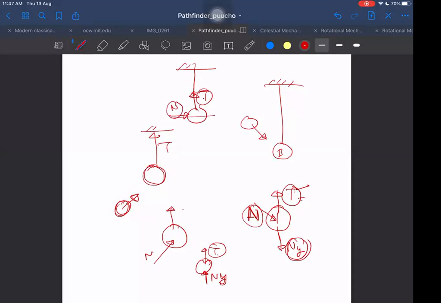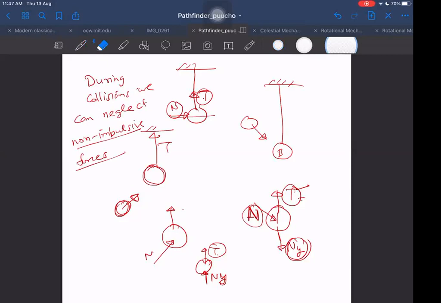Why am I trying to figure out which forces are impulsive and which are not impulsive? Because I told you that during collisions, non-impulsive forces we can neglect. The forces which are not very large enough, those we can definitely neglect during collisions. So such kind of forces we can neglect. Therefore, we should know which are impulsive and which are non-impulsive.